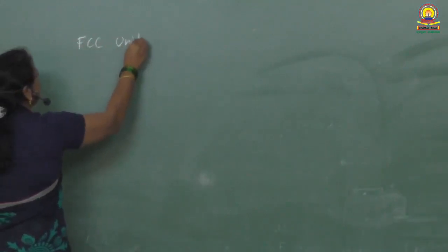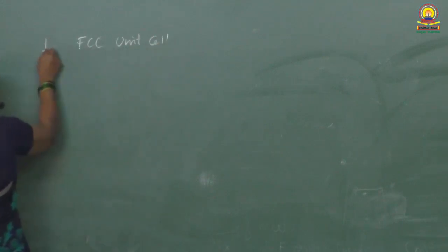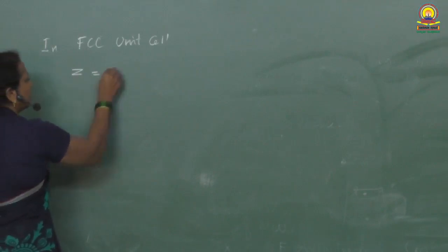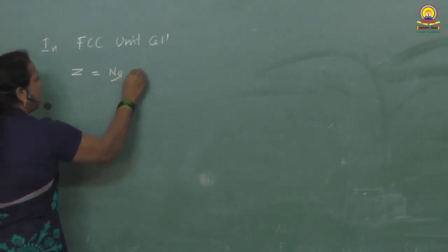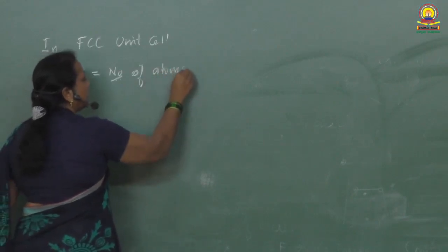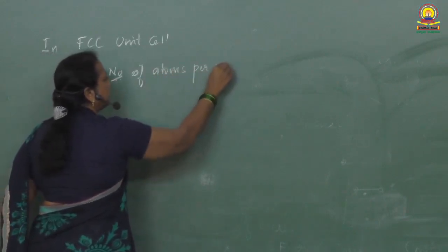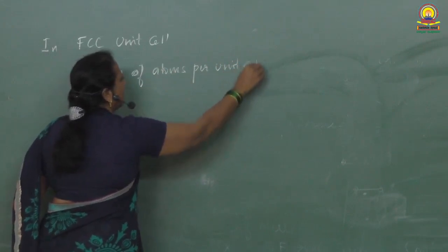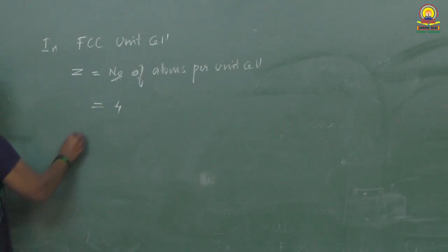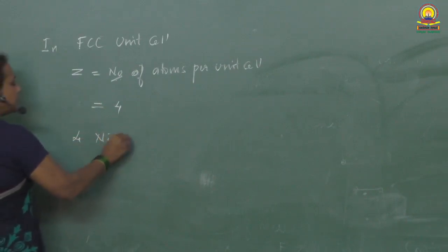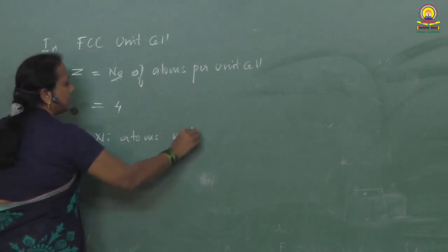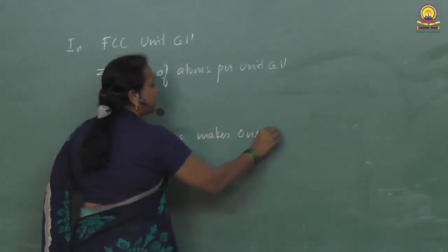In an FCC unit cell, the number of particles per unit cell, Z, is nothing but the number of atoms per unit cell. In FCC, Z is equal to 4. That means 4 nickel atoms make 1 unit cell.